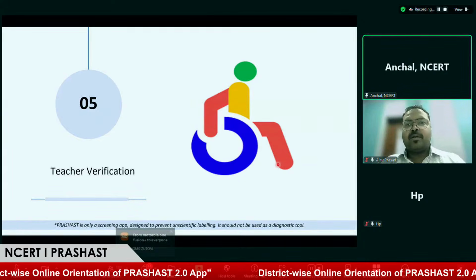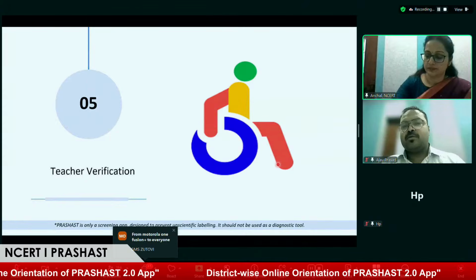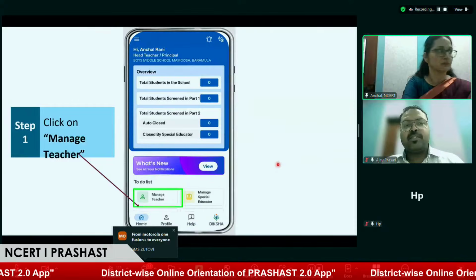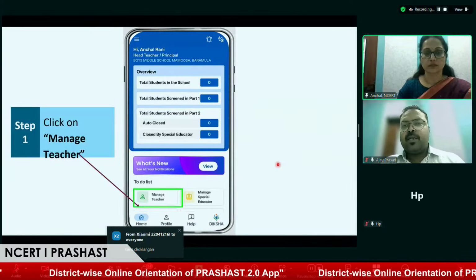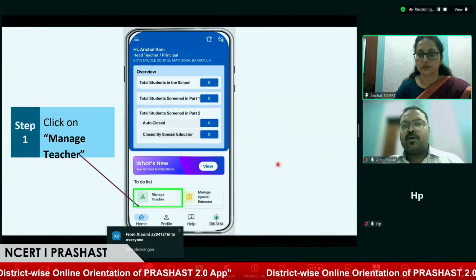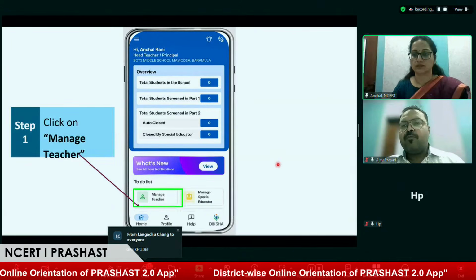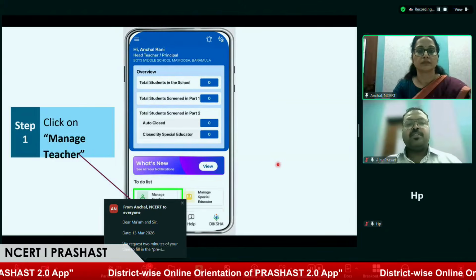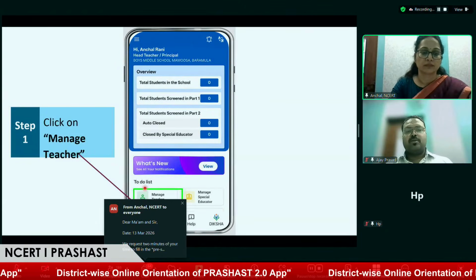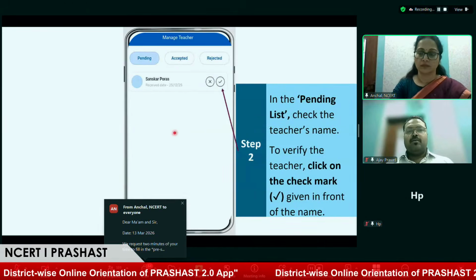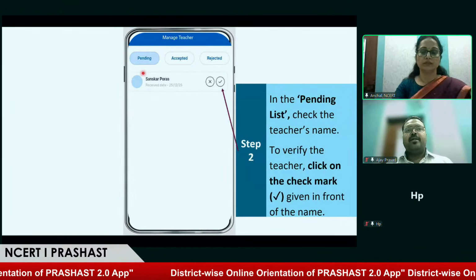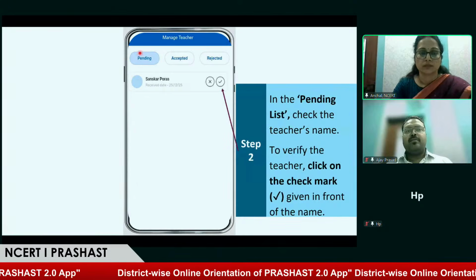So right now, as you can see, all the stakeholders, that is head teacher, teacher, and special educators, are on this application. First, the headmaster will have to approve the teacher and special educator. So for approving a teacher, the headmaster will have to go to the manage teacher option on their to-do list. And over there, they can see the name of the teacher who has sent a request, and their name would reflect under the pending tab.